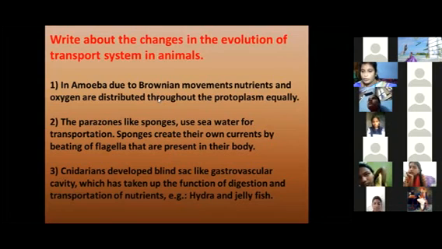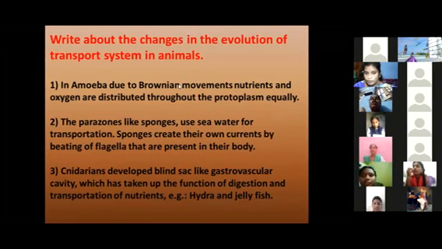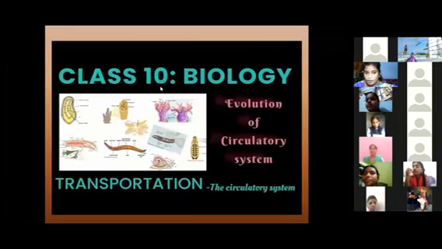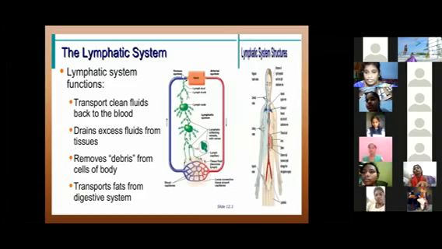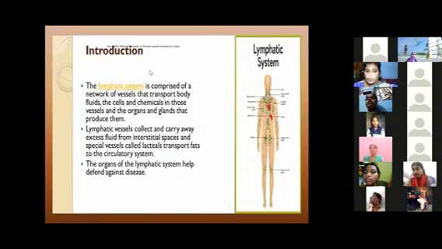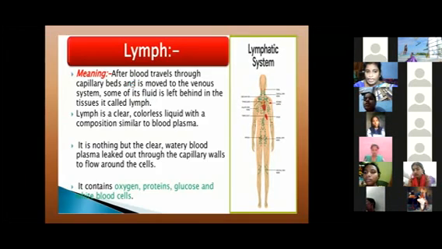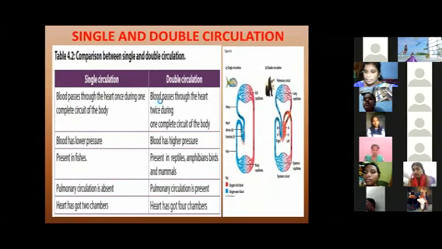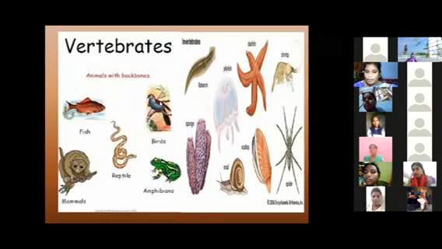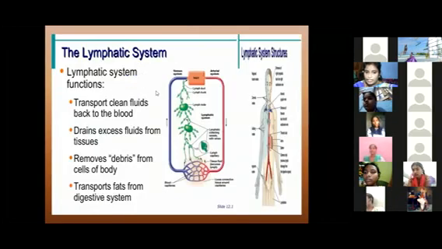Okay, ma? Are you able to understand? Any doubts, ma? No, madam. What is the lymphatic system? This is a specialized system, ma. It is not blood. It is a fluid-like structure. It is a colorless structure, ma. Don't confuse lymphatic and blood vessels. Inside the blood vessels there is lymph. Okay. This is also single circulation, double circulation. Any doubts, ma?